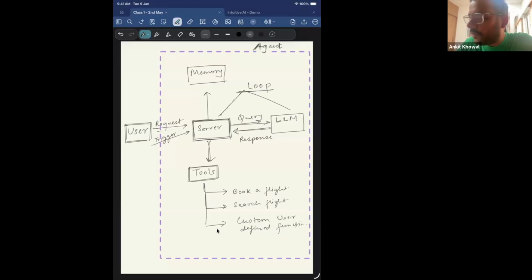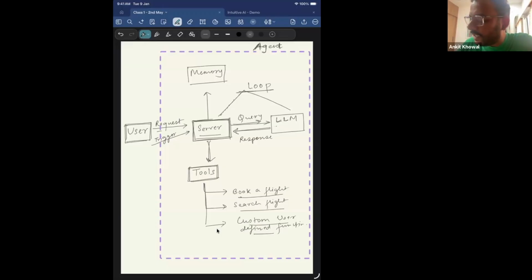These tools are the ones which perform actions, right? They give the LLM the capability to perform actions. For example, let's say you say, book a flight for me, right? First this query will come to the server, and the server will forward it to the LLM, right? The LLM knows that I have certain functions or tools at the server level which are defined, which have the capability to book a flight, search a flight, use any custom user-defined function, right?